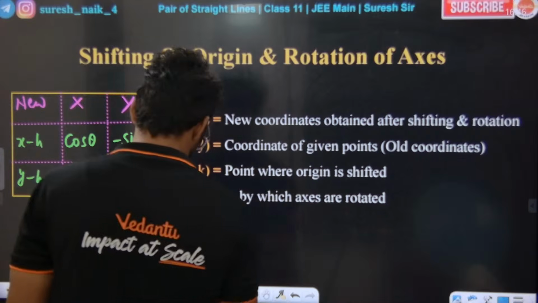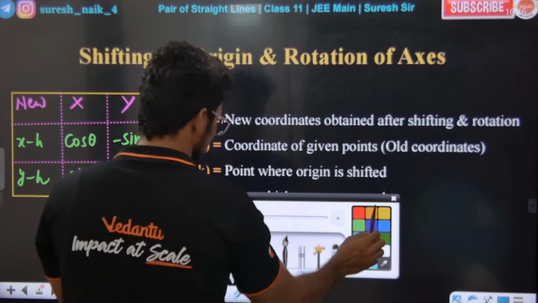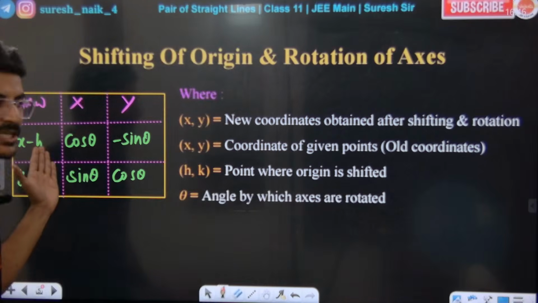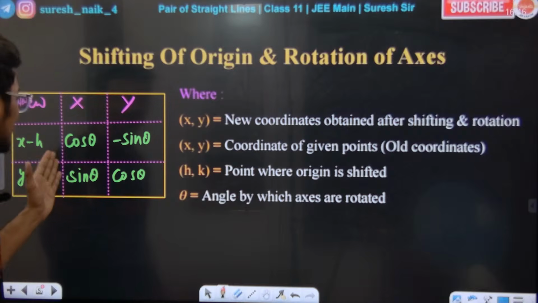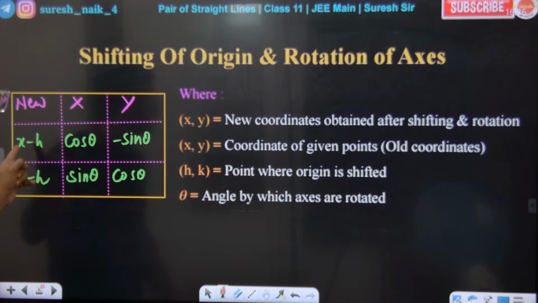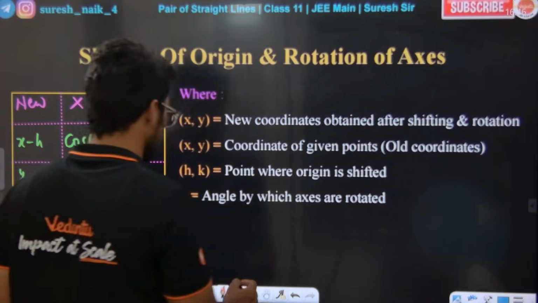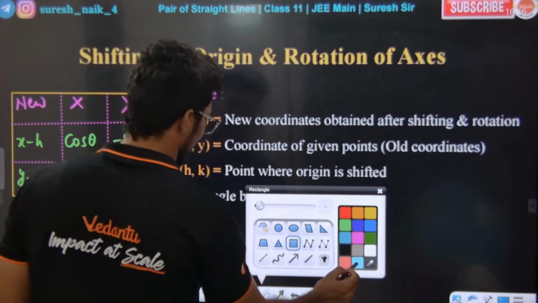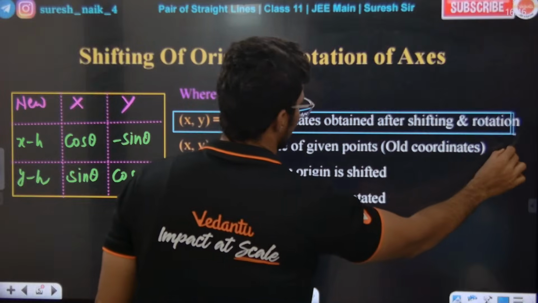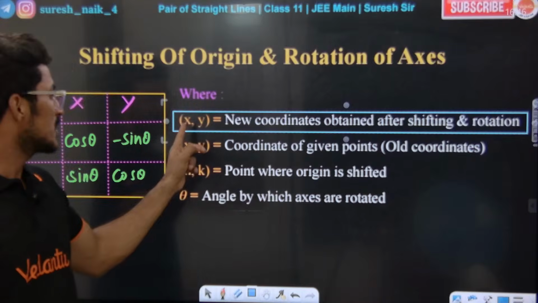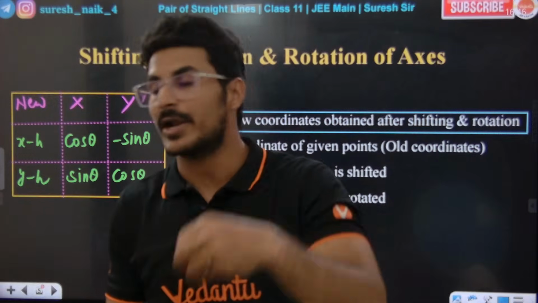Okay, if I have to write, listen first. I have a doubt, sir. What do you mean by small h, what do you mean by small k, I mean h comma k? What is small x, small y, what is capital X, capital Y, what is theta? That is what I'm telling you. Listen, class everyone, small x comma y is basically the new coordinates obtained after shifting and rotation.